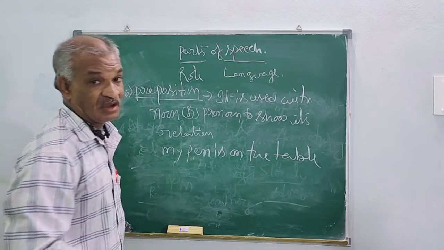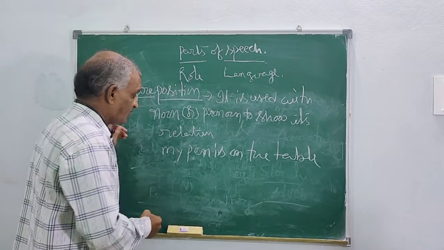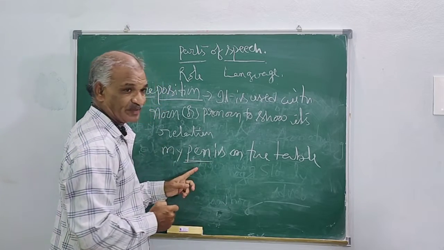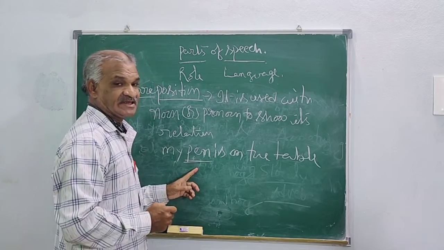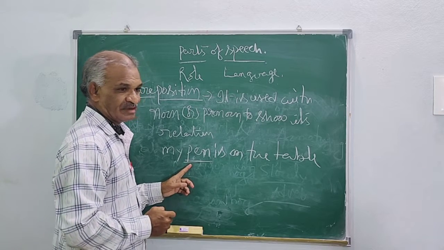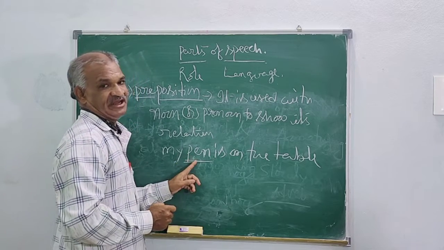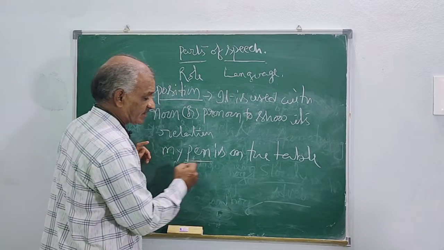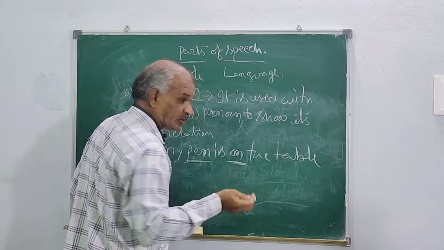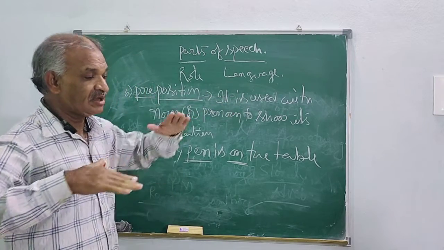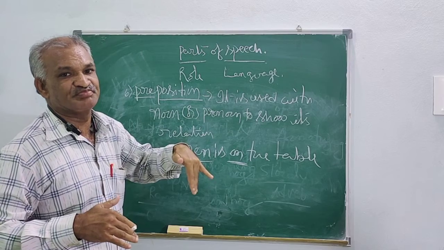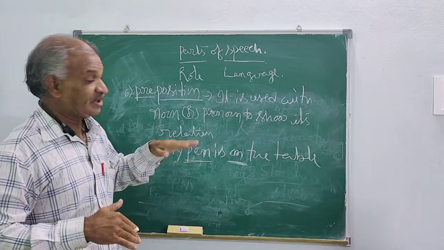Here the person is talking about the pen, but at the same time he also mentioned the place of the thing. Where is it? On the table. It is on the table, not in the desk, not in his pocket.